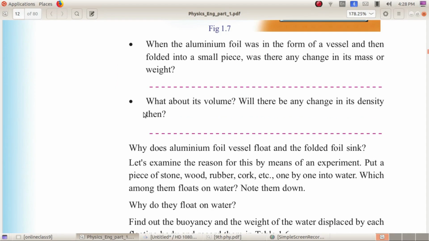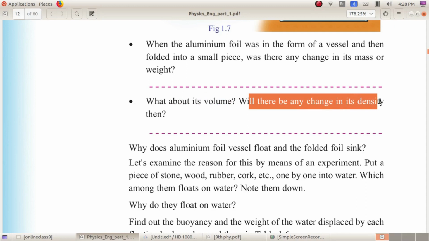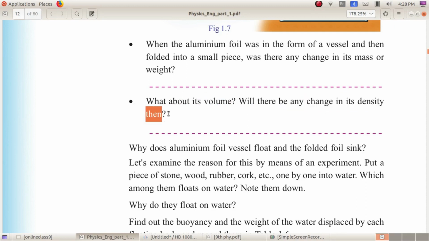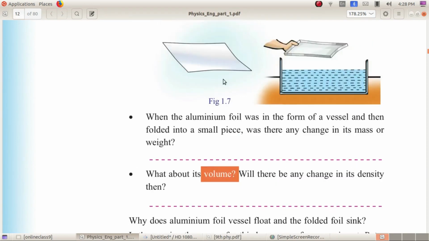When the volume decreases, surely the density of the aluminium foil increases because density is equal to mass by volume. When the denominator decreases, then the value increases and the answer will be greater. Therefore, as volume is less for the small aluminium piece, its density increases.